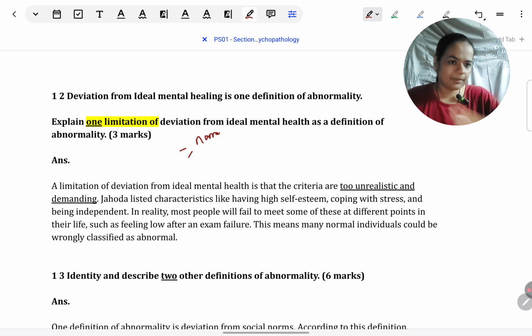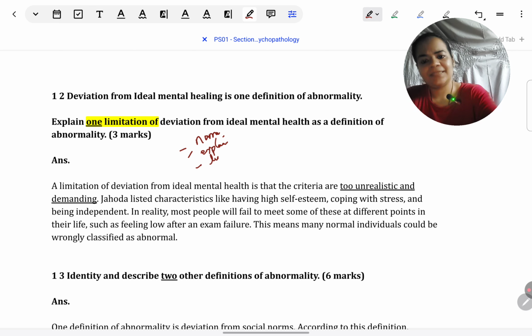Name it, then explain it, in the sense that you either give an example to show how that limitation applies or just elaborate a little more on it. And then just give a conclusion. Link it to generalizability, reliability, validity, or just explain a little more. There's nothing more to do for a 3 marks question.